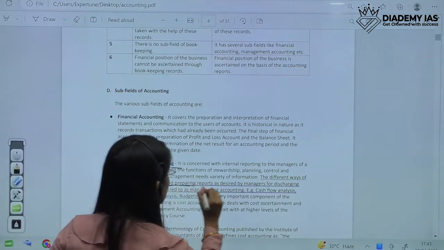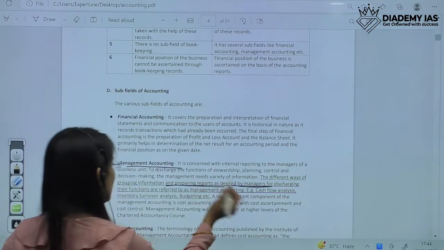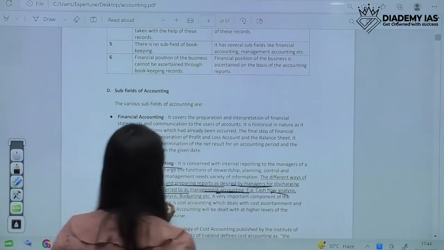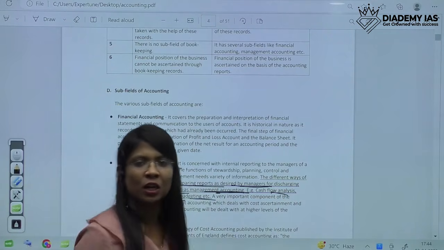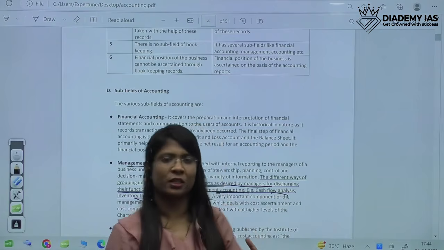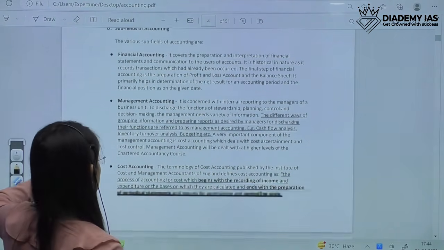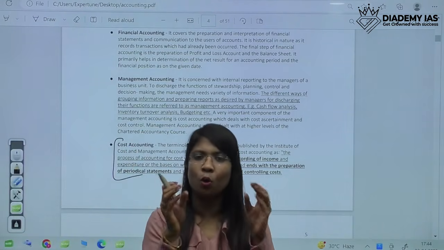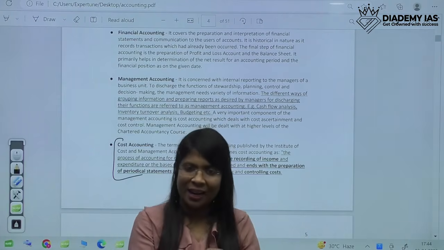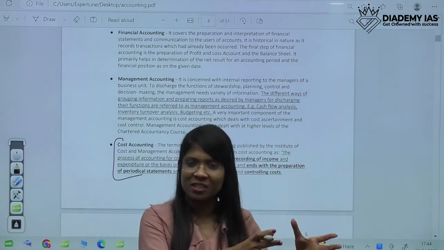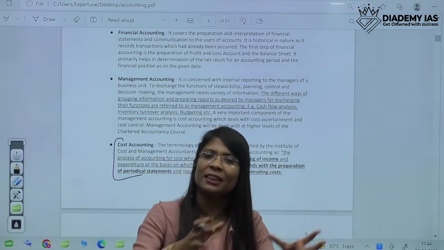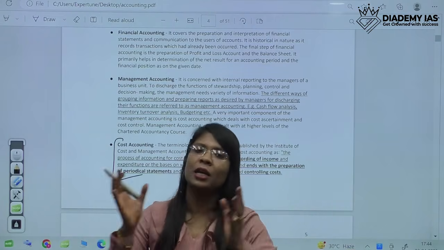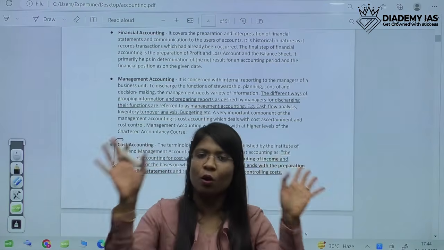So the preparation of any reports as required by managers for discharging their function is known as management accounting. There could be cash flow analysis, inventory turnover analysis, budgeting, etc. Next is cost accounting. Basically, we have to analyze the cost of a particular project. To do that, we record certain transactions and expenses, and then analyze whether the cost we decided and the cost which actually came are similar or not. That is overall cost accounting.